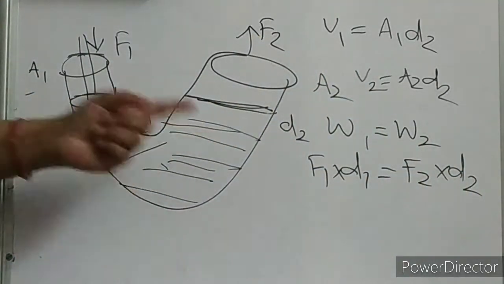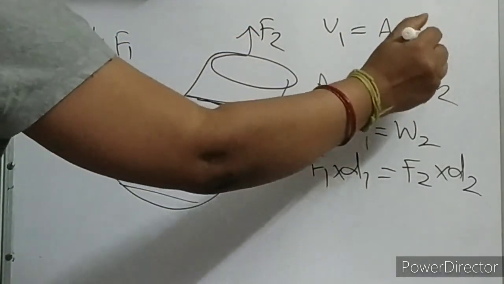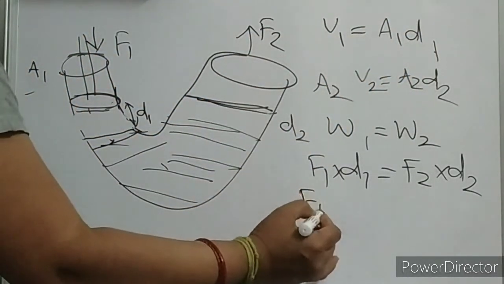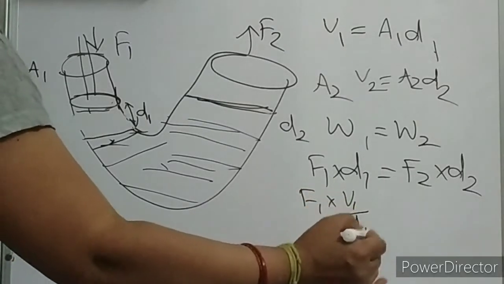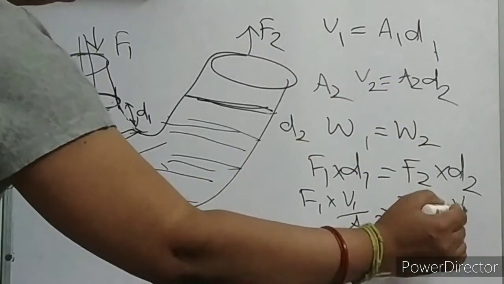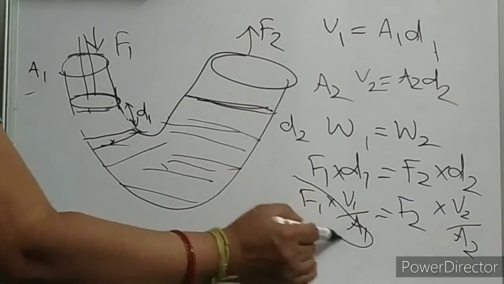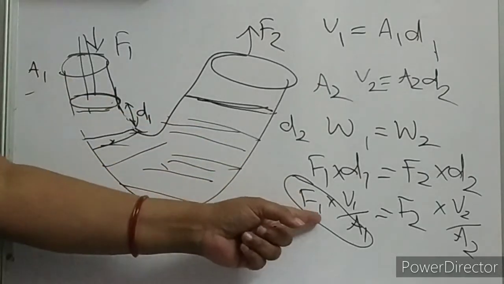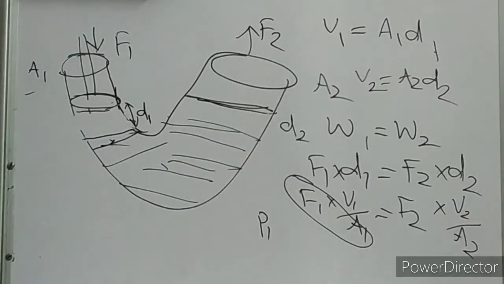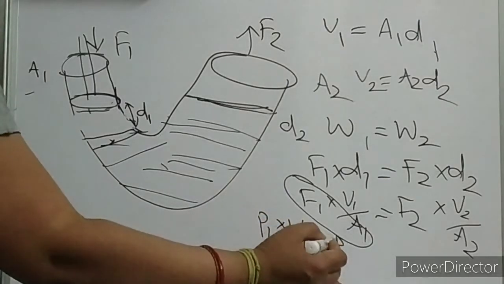Okay. And what is this D1? How to calculate D1? We can take this is D1. So we can get the D1 from here. So what is D1? V1 by A1. So I can write in place of D1, V1 by A1. And in place of D2, I can write V2 by A2, children. Clear? What is this F1? F1 by A1, force by area. So simply this is P1, and P1 into V1 is equal to P2 into V2.